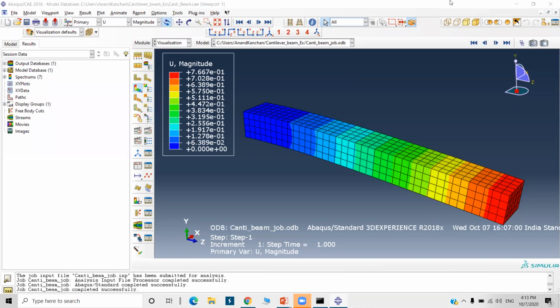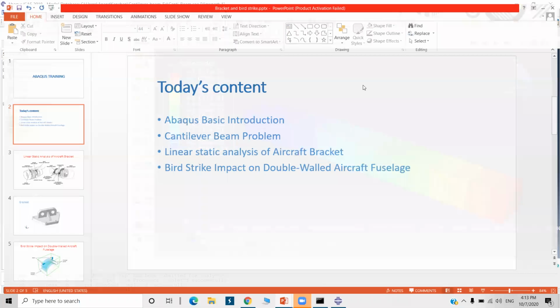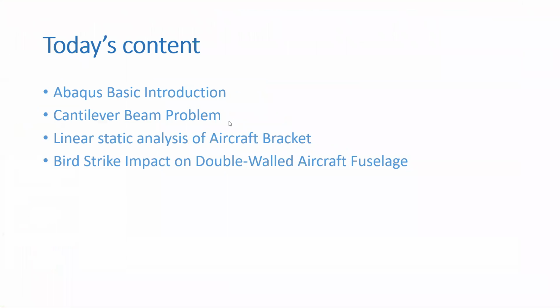Okay, we will go for the next problem then. The cantilever beam problem is over. Now, next is a linear static analysis of an aircraft bracket.